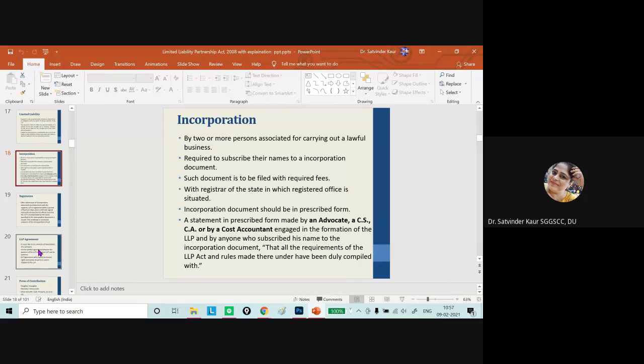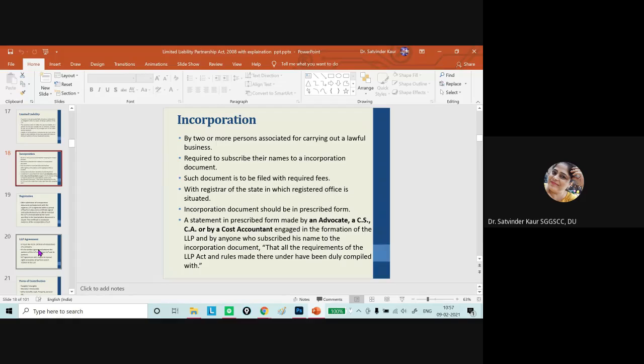Such a document is to be filed with the Registrar of Companies along with the required fee. And nowadays all the filing of documents and applications is possible online at the Ministry of Corporate Affairs website, that is www.mca.gov.in.